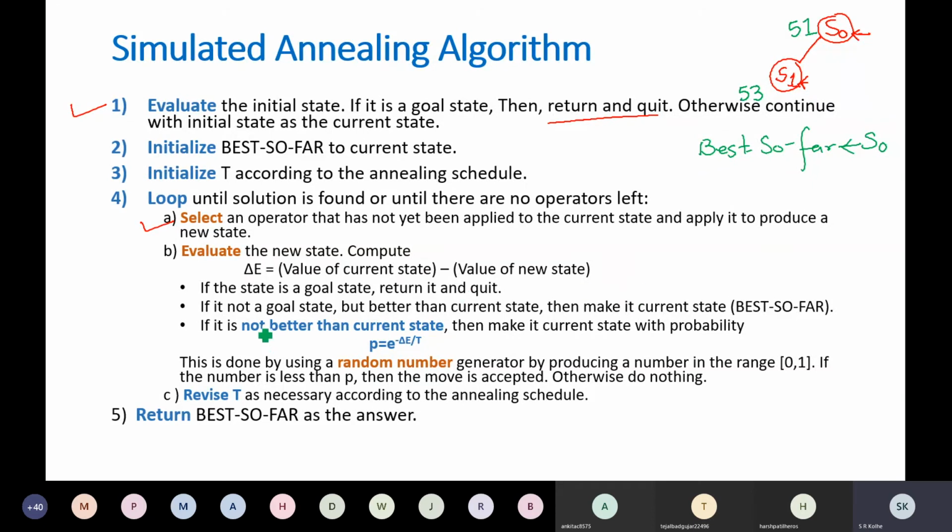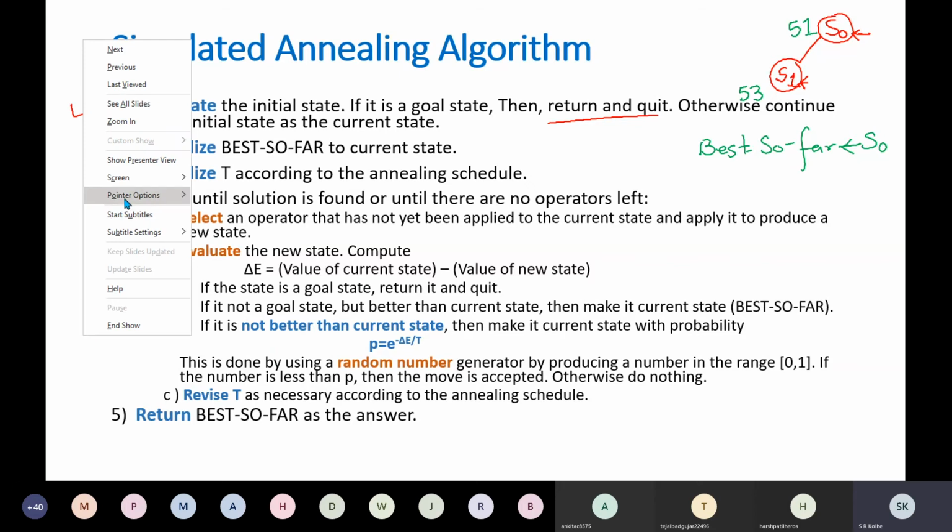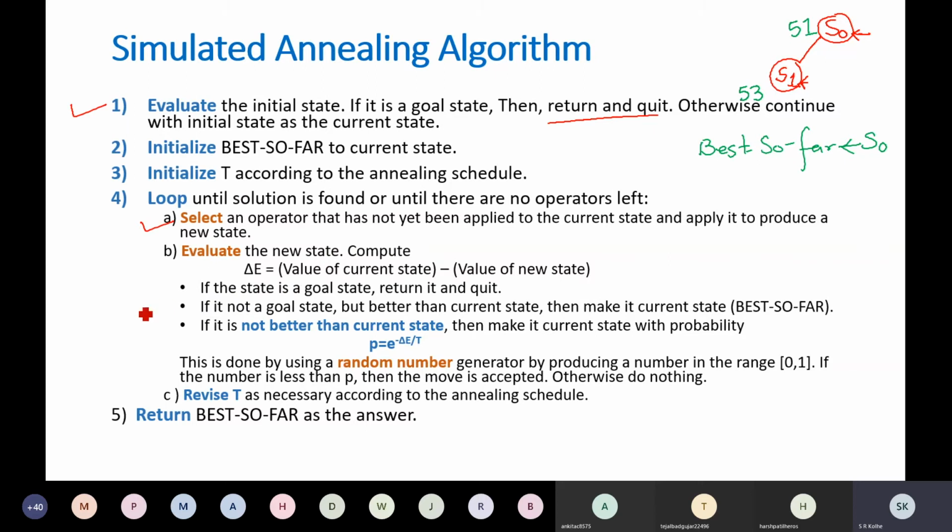If it is not better than the current state, and currently that is the situation, then make it the current state with a probability. This probability, as we have seen: although it is not a better state, you can still accept it with a probability. What is that? E raised to minus delta E by T. What is delta E in this case now? Minus 2.